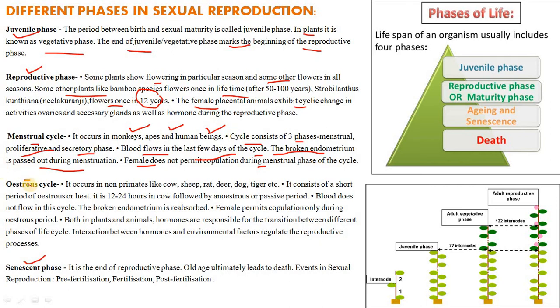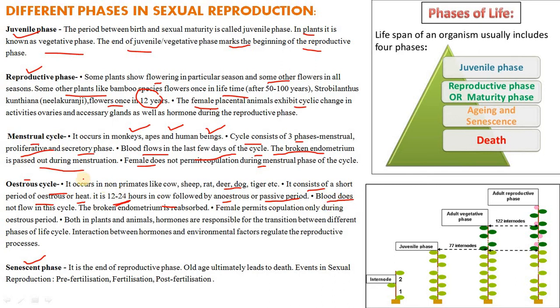So, what is the estrous cycle? It occurs in non-primates like the cow, sheep, rat, deer, dog, tiger, etc. These are the cyclical changes during reproduction in non-primate animals. It consists of a short period of estrus or heat, which is 12 to 24 hours in the cow, followed by the anestrus or passive period.